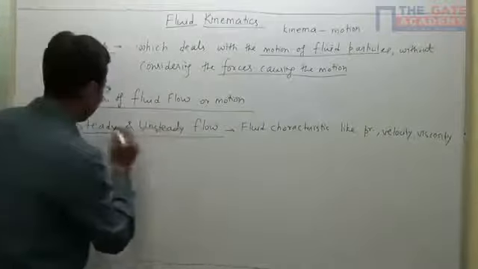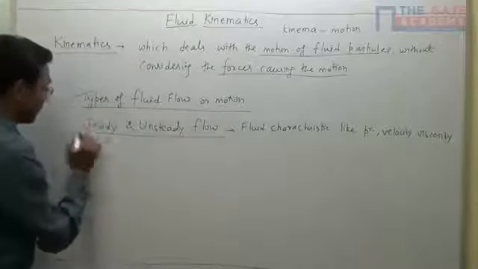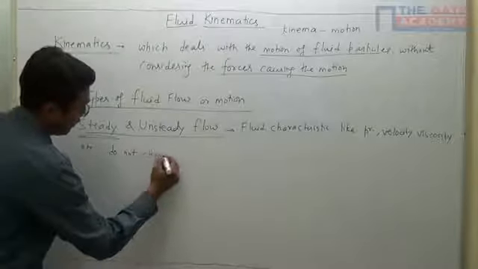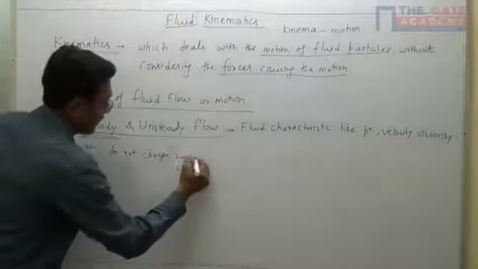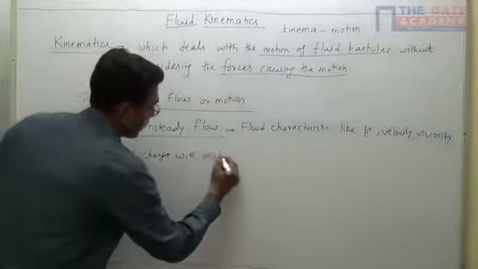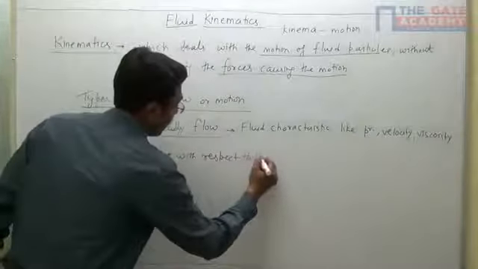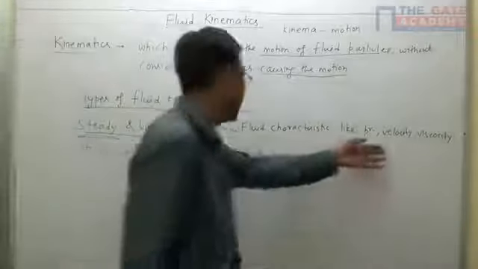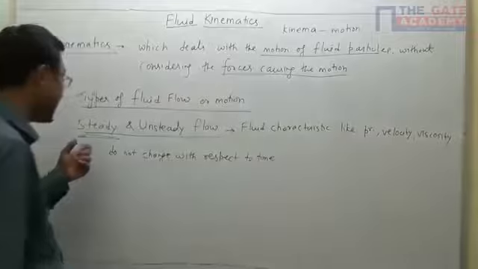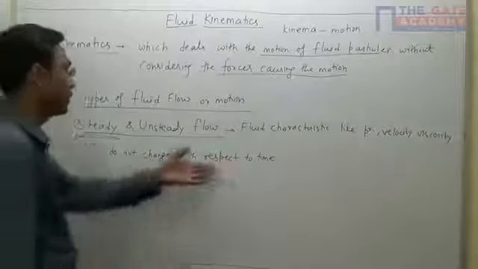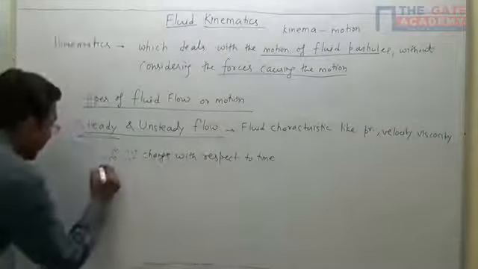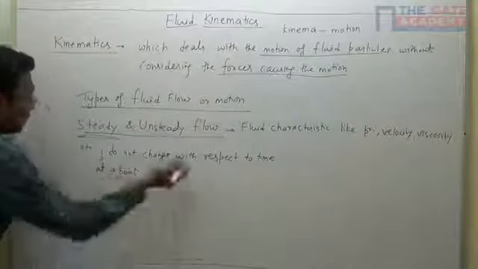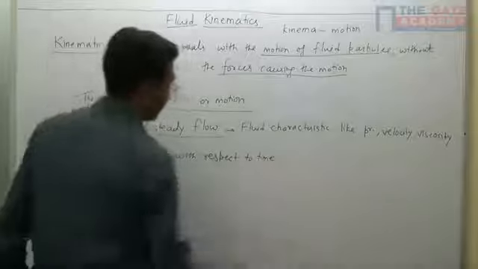I am talking about the first one, steady flow. Fluid characteristics like pressure, velocity, viscosity, density, etc. at a point do not change with respect to time. You can add here: at a point.